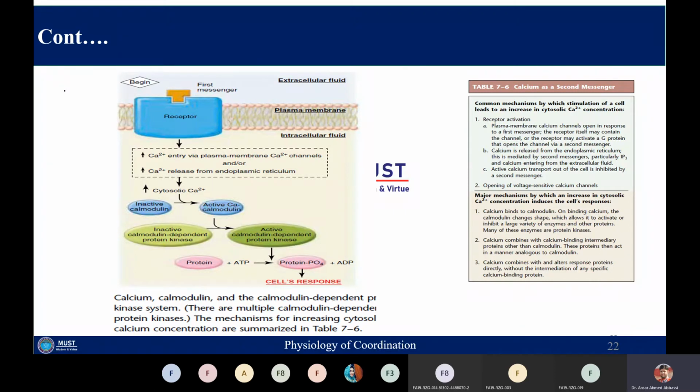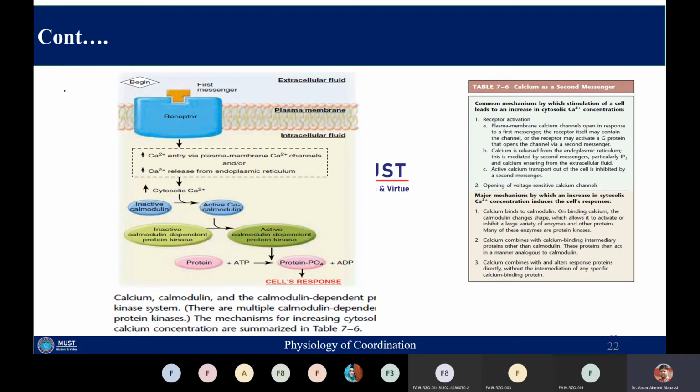So the receptor itself can have the channel. Sometimes, as we have discussed in previous lectures, the receptor can also behave as an ion channel itself. So if the receptor is itself behaving as an ion channel, when the ligand binds to this receptor, the receptor will automatically be in open configuration. So it means the calcium channels are ligand sensitive channels, and this is the first category.